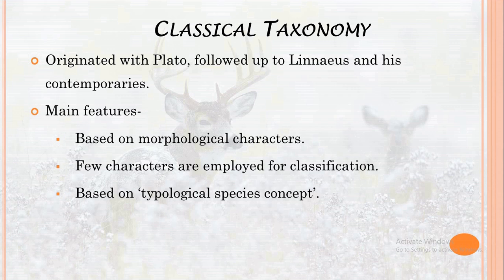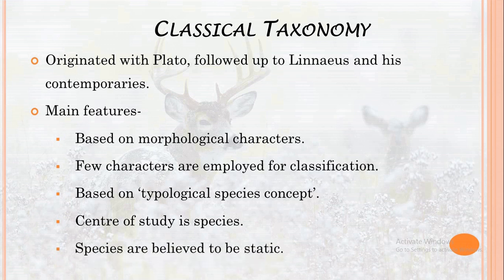This is called as typological species concept, means the whole species is represented by a single type specimen. The center of study is species, means the basic unit of taxonomic studies was species. Species were believed to be static or immutable, means according to classical taxonomy, species won't undergo any changes through time.